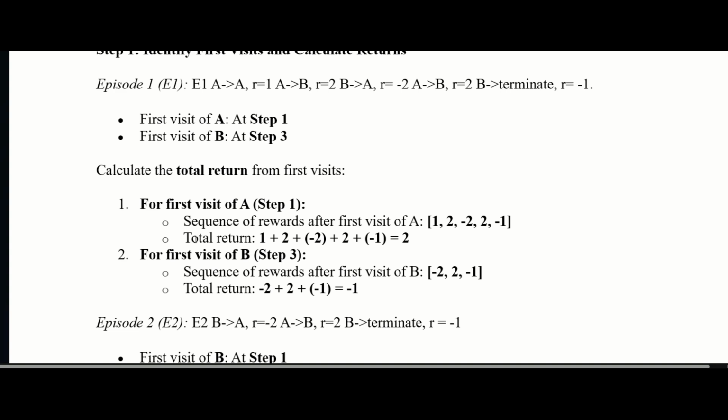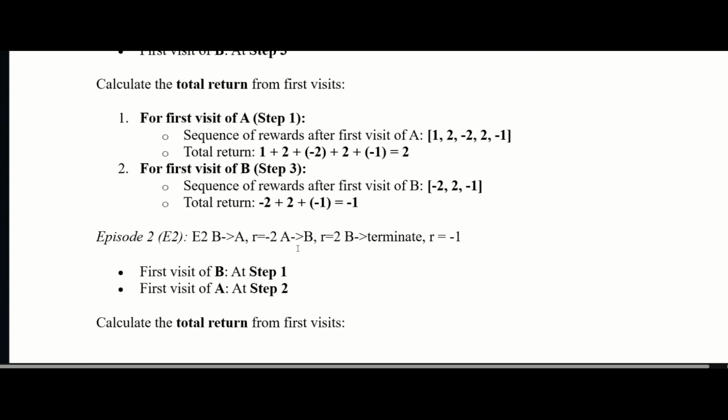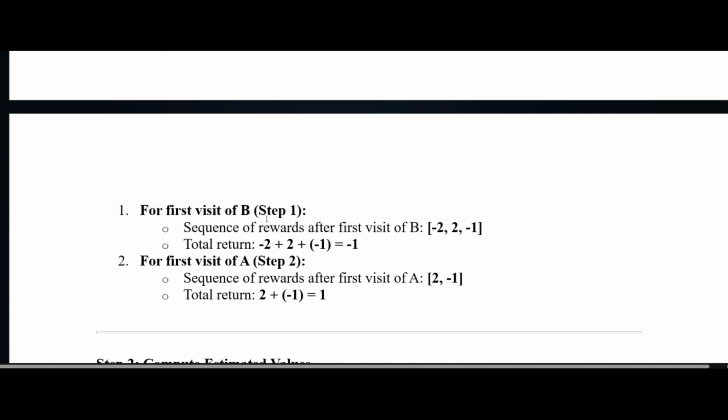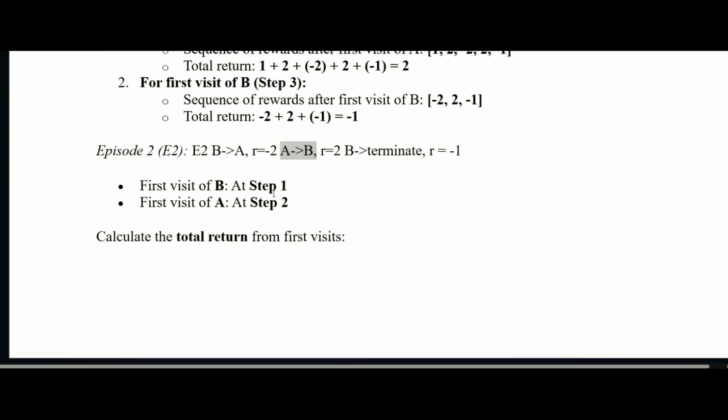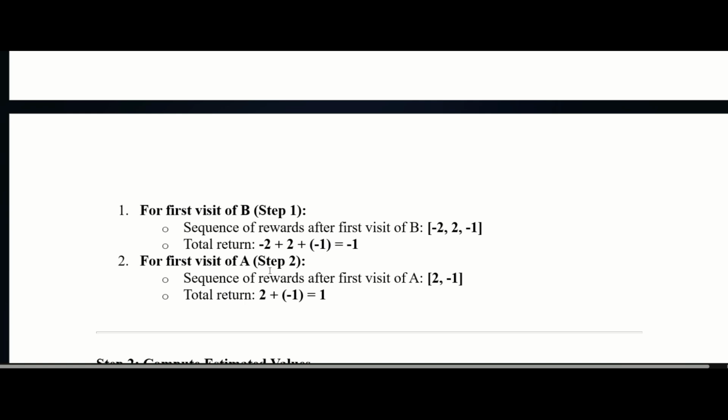Now for episode 2, a similar kind of calculation. First visit of B at step 1, here step 1 is B. Now first visit of A at step 2. Now calculate the total return from the first visit. For first visit of B at step 1, that is -2, 2, and -1. And for A, now 2 and -1. So for B, -2 plus 2 minus 1 is -1. And this is A, 1.